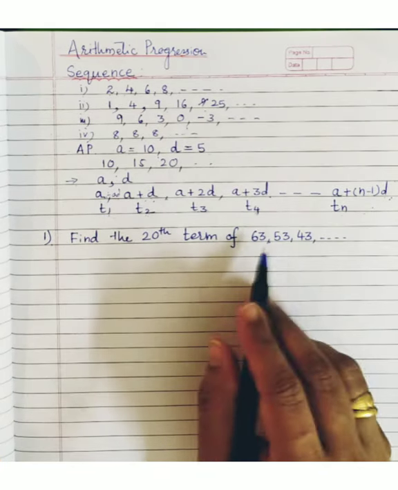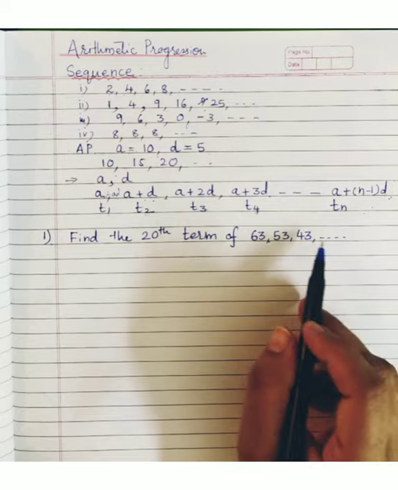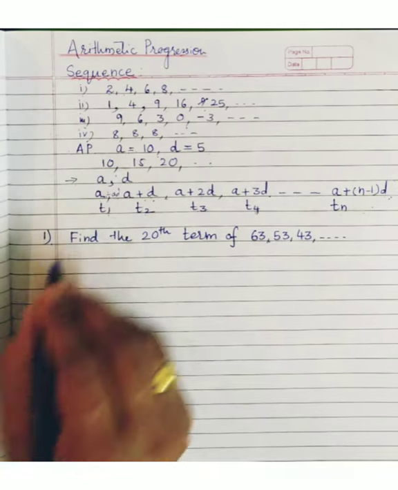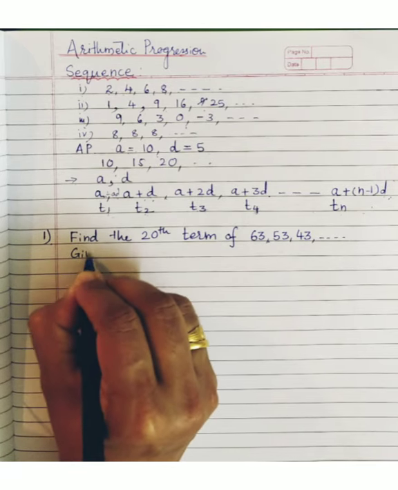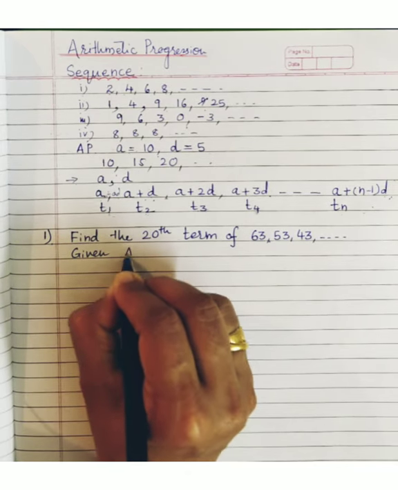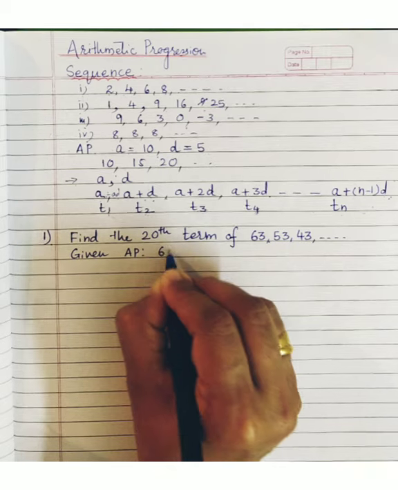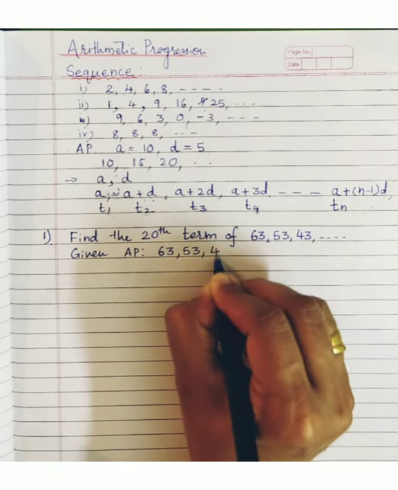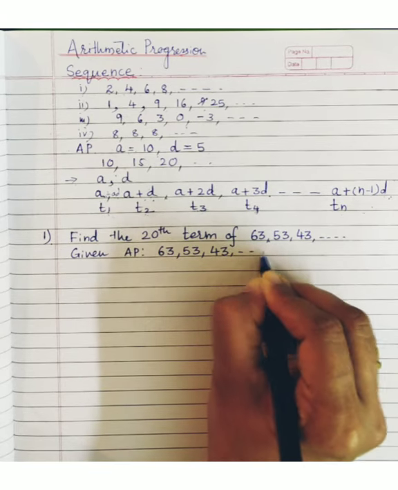As you see, the terms are decreasing, so remember the common difference is going to be negative, then only it will decrease, right? So first, you need to collect all the details. Write down the AP: 63, 53, 43 and so on.